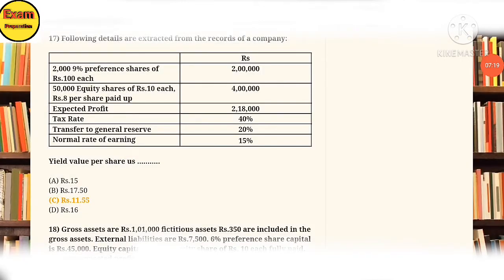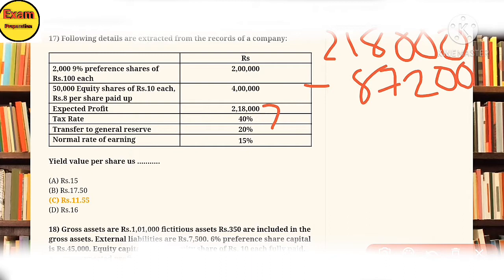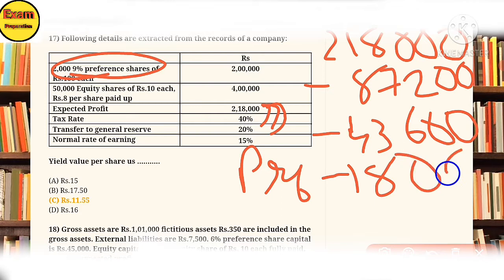Here in question 17, the expected profit is 2,80,000. Deduct tax at 40% from 2,80,000, which gives 1,68,000. Next, 20% transfer to the general reserve, 20% of 2,80,000, gives 56,000, and minus the preference dividend, 9% of 2 lakh, which is 18,000.